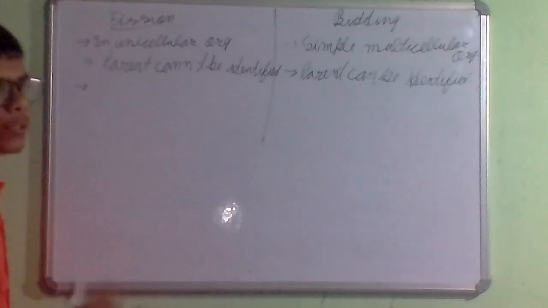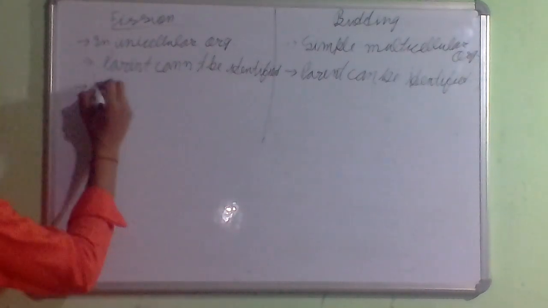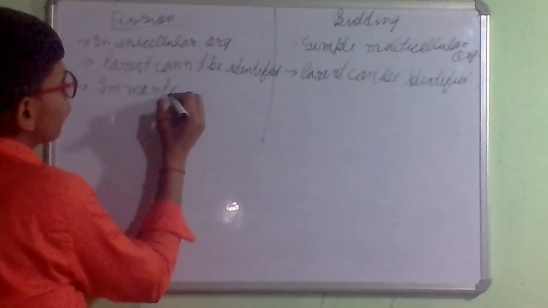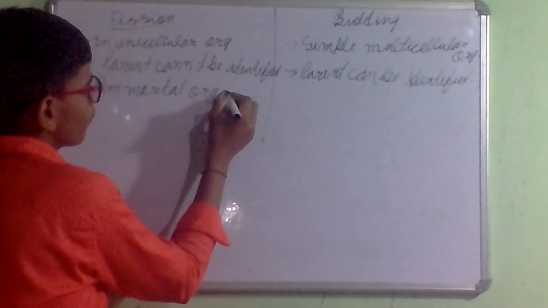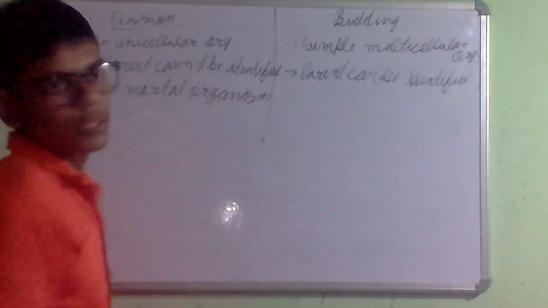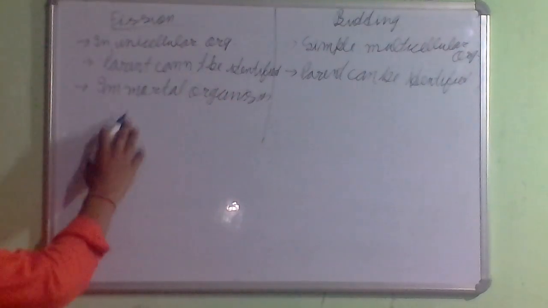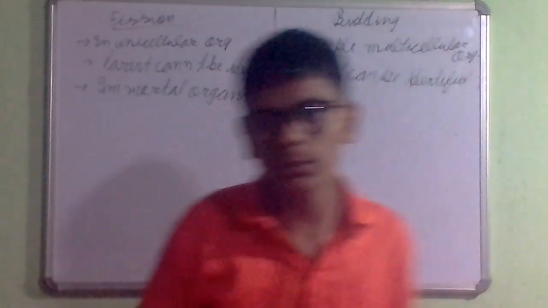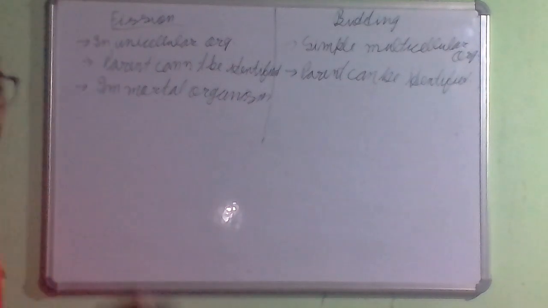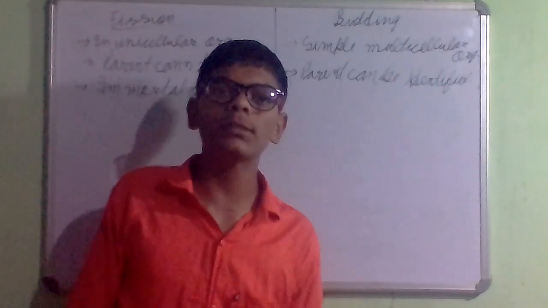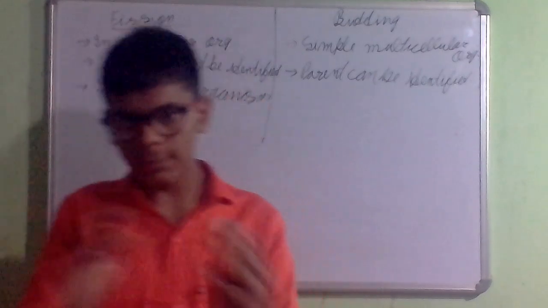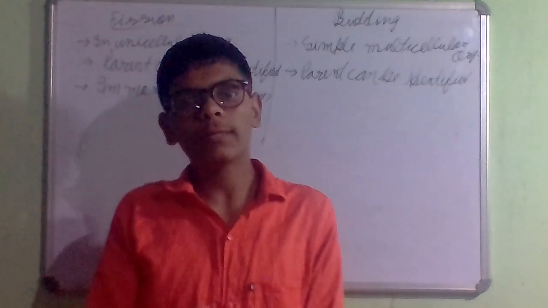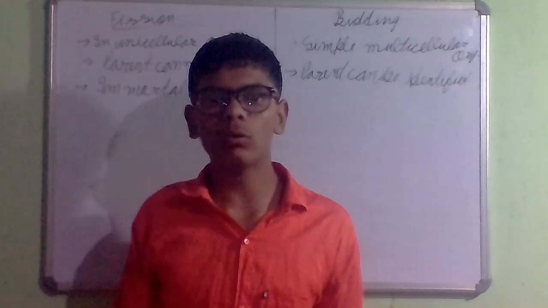Simple multicellular organisms. Now the next difference is that in fission the parent cannot be identified, like we have seen in amoeba. One amoeba divides into two or more. Now we cannot know which was the parent because we cannot differentiate them. So the next difference is: parent cannot be identified.